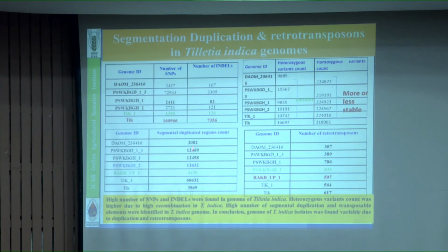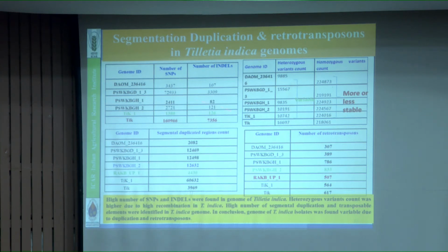Further, how much duplication is there in the genome? So this much duplication is present in the genome, and this many transposable elements are present in all 7 genomes. It means the genome is not stable, or you can say sequencing was not done properly. So we need to resequence, to complete the genome sequence.